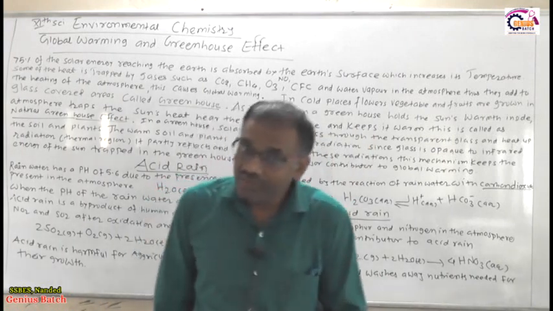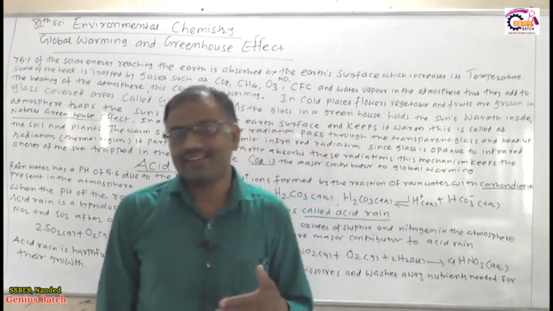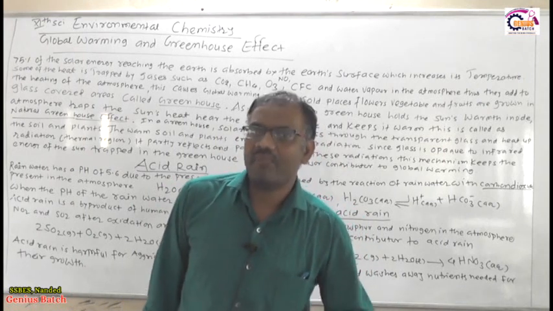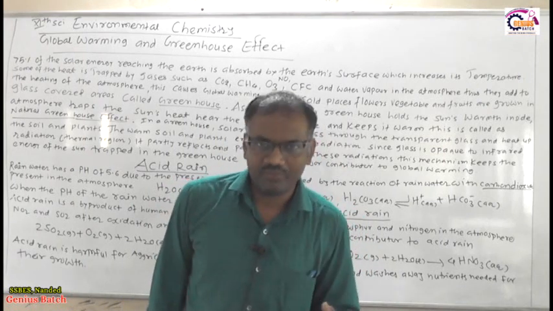So these are the acids, and this is how acid rain takes place. These sulfuric acid and nitric acid affect different types of plants.